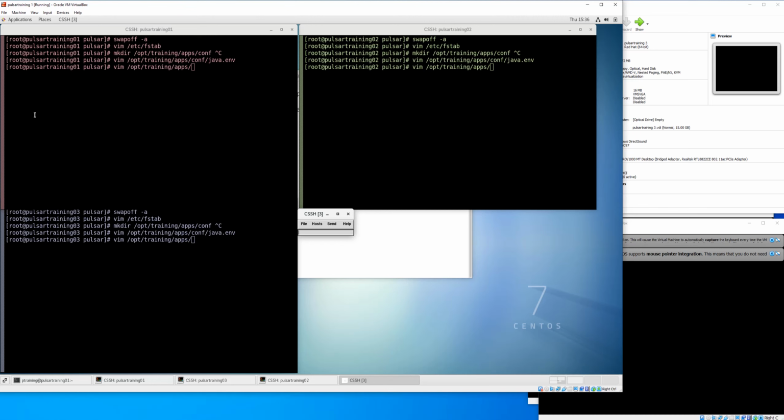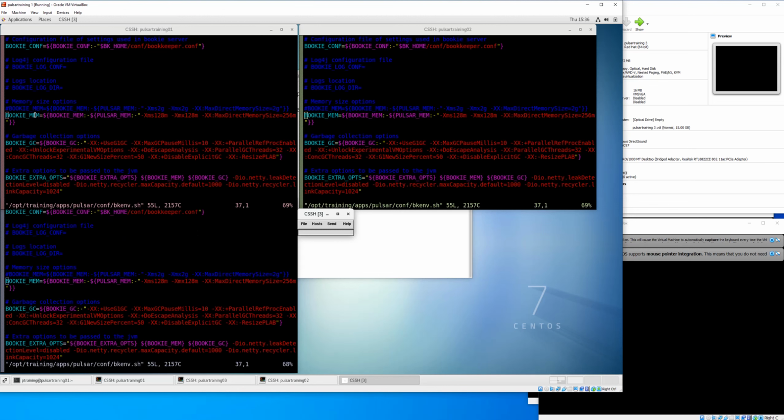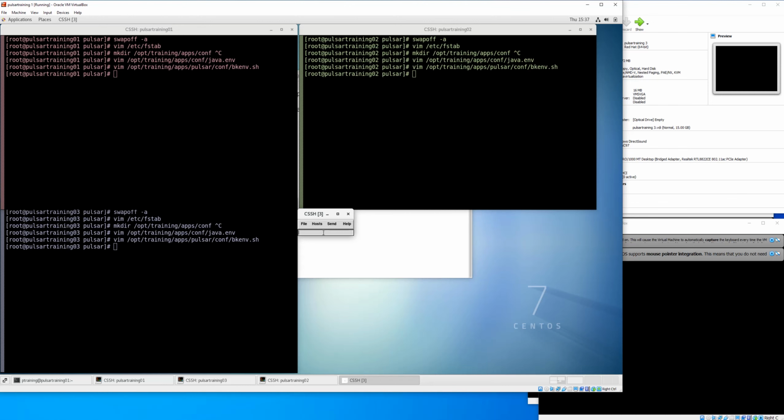Now we're going to update the bookkeeper heap size. This is the bookie_mem value. So I don't like to delete things personally, so I just copied that bookie_mem line and then made the one below it 128 megabytes. So we've decreased from 2 gigabytes to 128 megabytes. Which is great because, again, I'm running this on a little laptop.